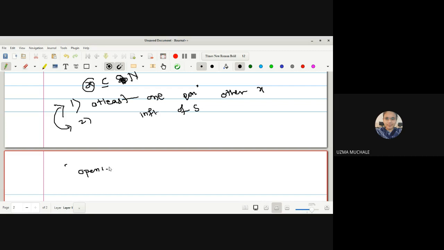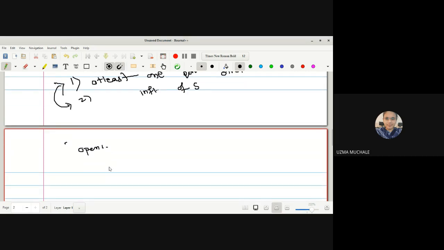There is already a fear of topology, that the topology paper doesn't clear; this batch had so many fail. So don't be afraid. Only the syllabus is vast, but it is easy if your basic points are clear. So you have to go for the definition of an open set. What is an interior point? Yes. Can anyone define what an open set is?